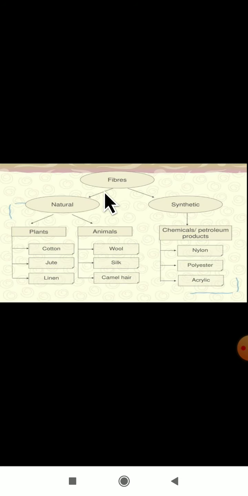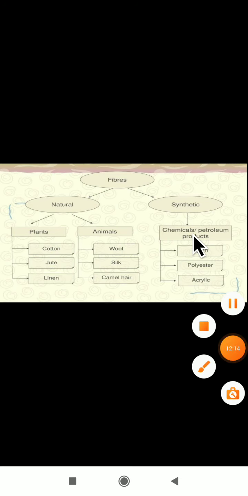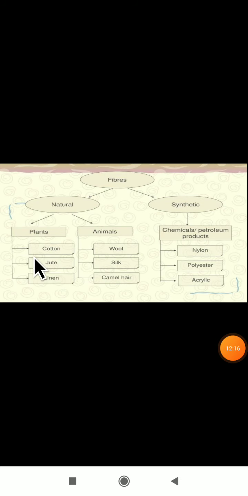Yes, dear students, what are natural fibers then? Natural fibers are nothing but the fibers which are obtained from plants and animals. These natural fibers we are getting from plants and animals. Then what are synthetic fibers? These are obtained from chemicals. Let us see examples of natural fibers and synthetic fibers.